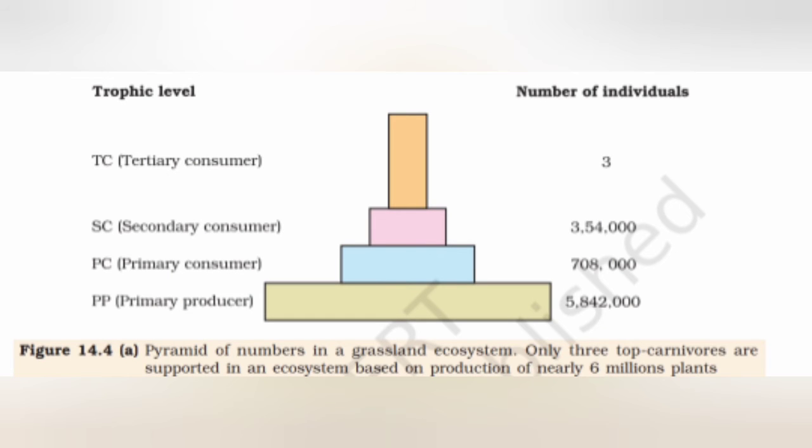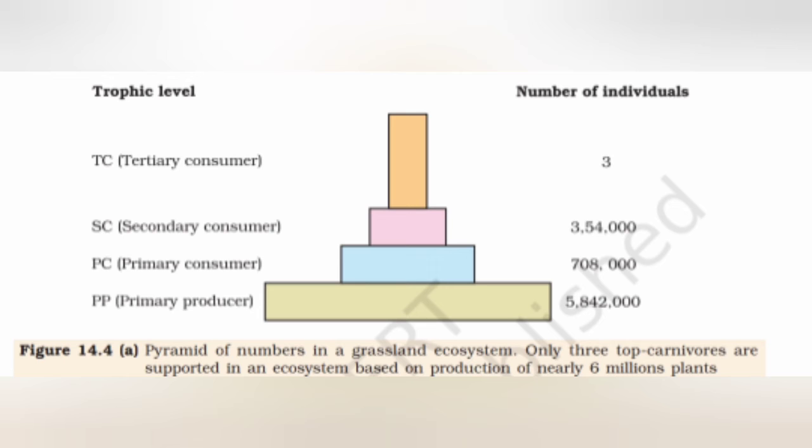Let us see the figure in more detail. The base consists of primary producers. Numbers are 5,842,000, while primary consumers are 708,000, while secondary consumers are 354,000, while tertiary consumers are only 3. Here an example is given of the grassland ecosystem in which only 3 top carnivores are there.